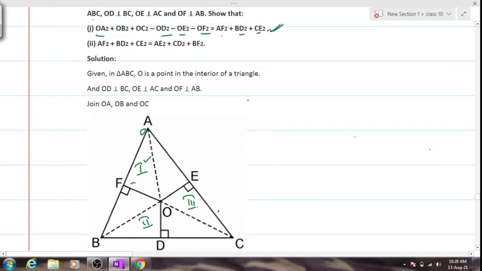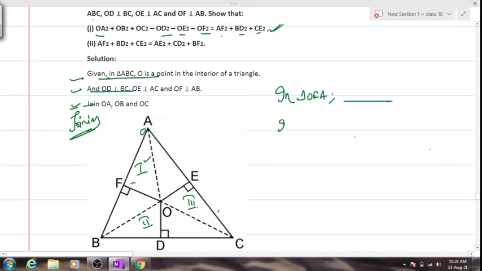Okay, first you will say in triangle, whatever is given you write, these two lines will be writing, and then construction you will write join OA, OB and OC. You will not write join, you will write joining. Clear? Joining OA, OB and OC. Then again you will write in triangle OFA. What do we have? Pythagoras theorem, you will write it. I don't think I have to tell you what is Pythagoras theorem.